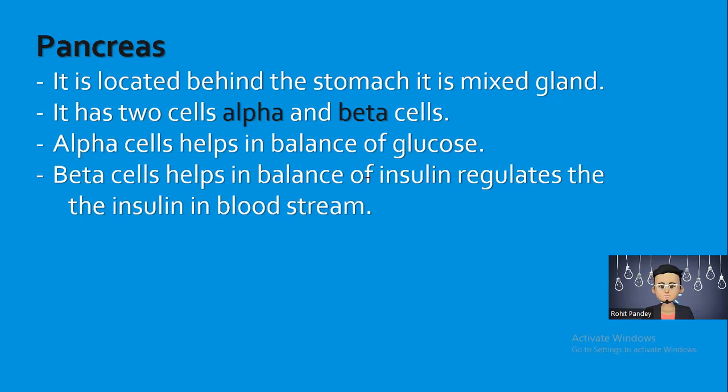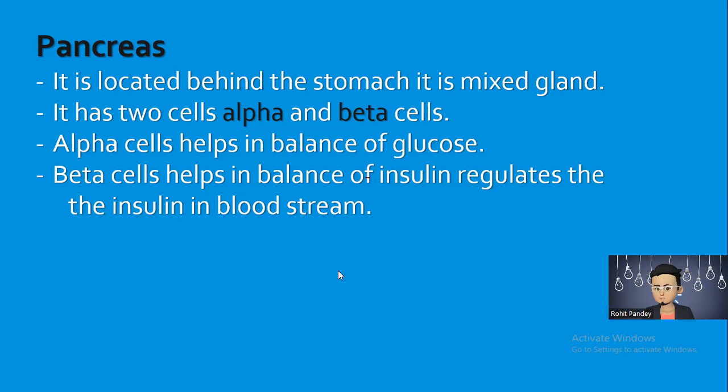As you know, if the pancreas is not working well, or is not able to make insulin in the right manner, a human may suffer from diabetes.